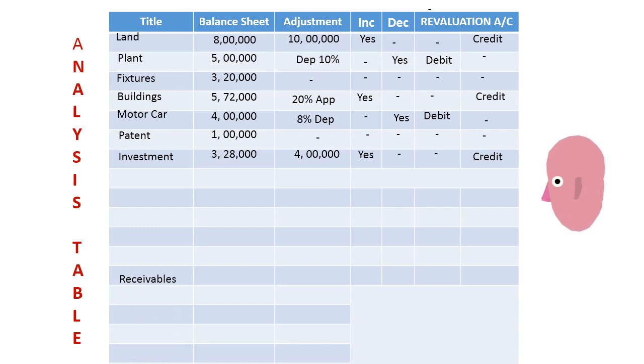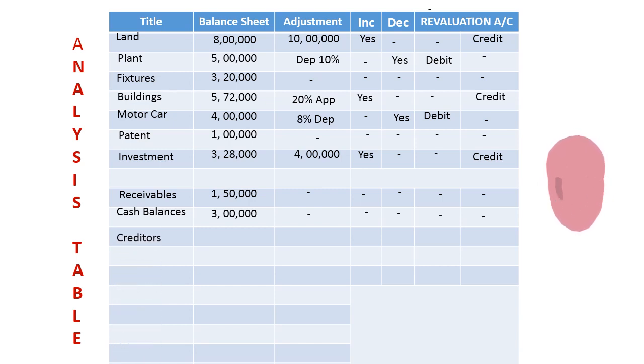Now, I don't know why I left one line. Okay, any receivables? 1 lakh 50. No change. No effect. Cash balances, always be careful, will neither increase nor decrease. Status quo must be maintained.